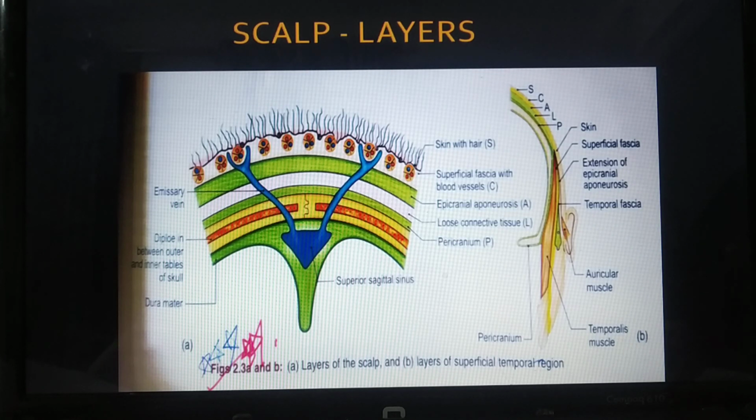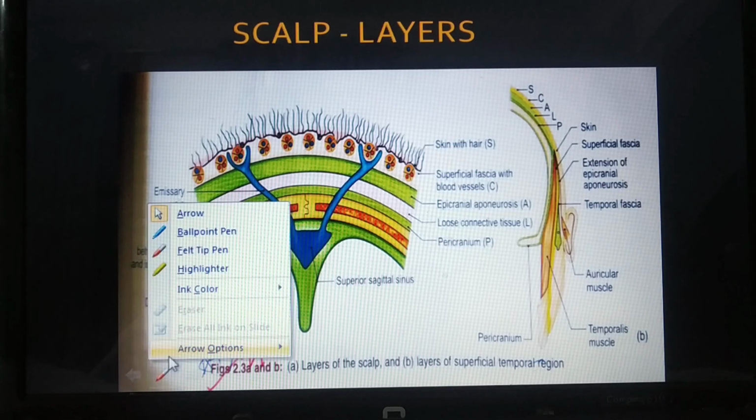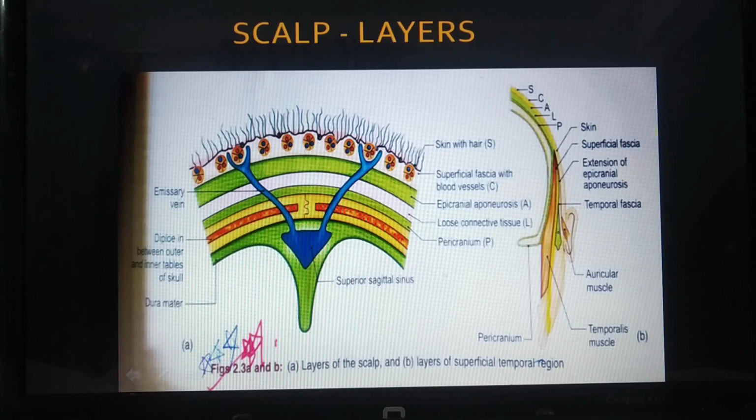So, we start with the first layer, that is the skin. The importance of the skin, this first layer, is, first of all, that the hairs are attached over here. Number 2, the number of sebaceous glands present over here is many. So there are more chances of a sebaceous cyst over here. This skin is adherent to the adjacent fascia.